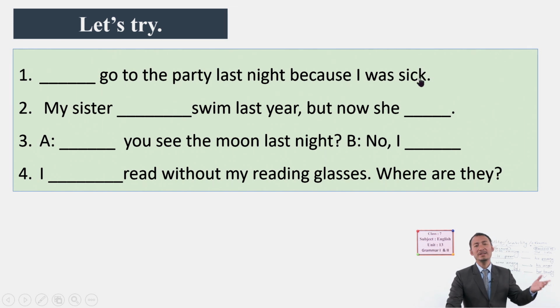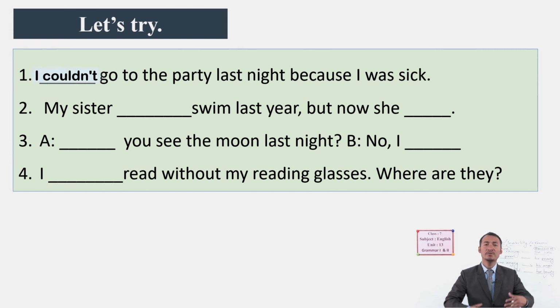No. When we are sick, we are unable. So we have to express some inability here. So how do you say it? It's talking about the past tense. Last night means it is gone. So how do we express our inabilities in the past? Yes, we use couldn't. I couldn't go to the party last night because I was sick.